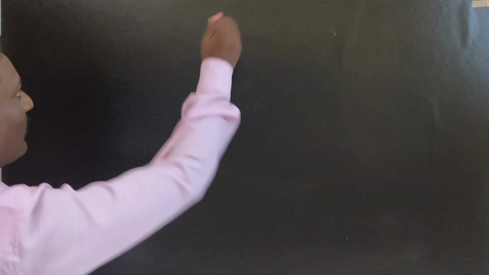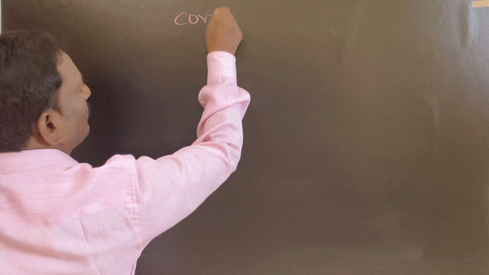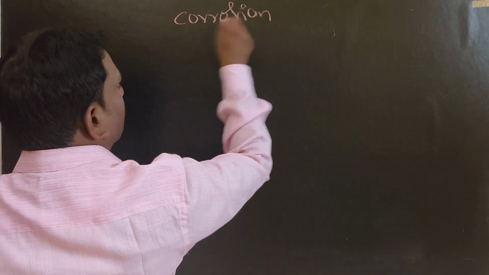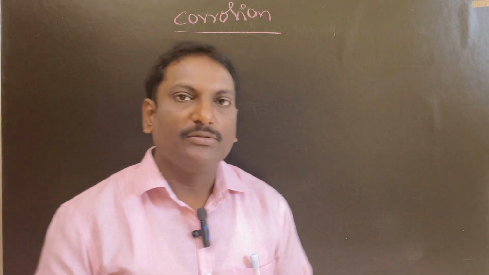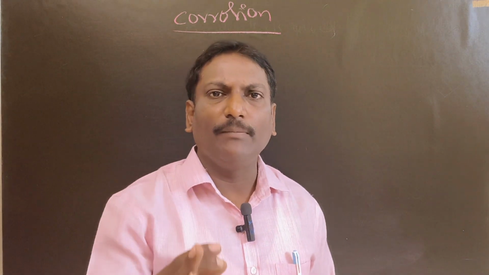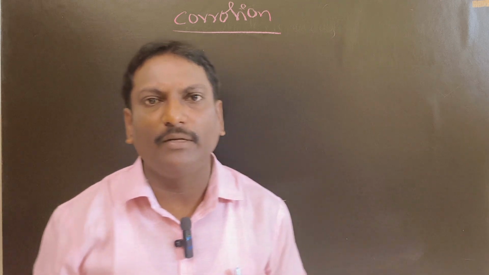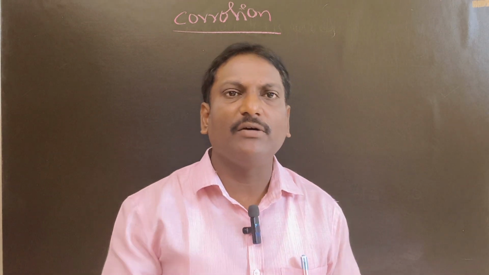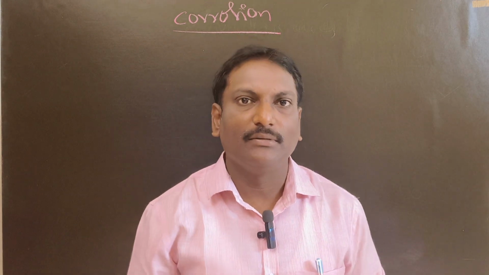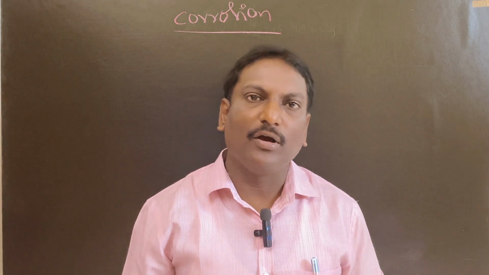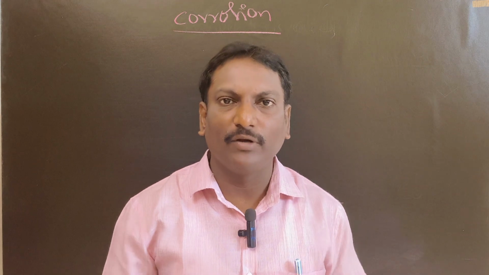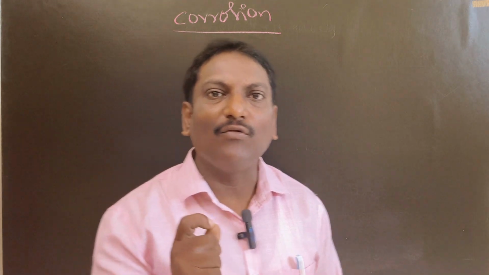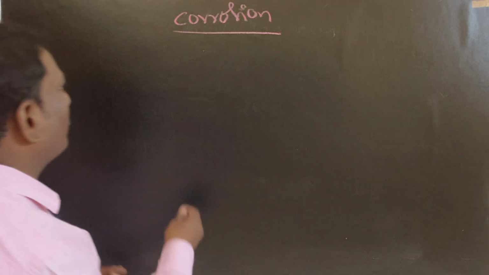Good evening, my dear. Corrosion and rancidity. First of all, let us have a talk about corrosion. What is meant by corrosion? Let us assume you have placed one metal in the presence of the environment. After a few days you must have seen that it gradually disappeared. This phenomenon is called corrosion. A simple, one word definition for corrosion is oxidation of metals. Make a note of it.